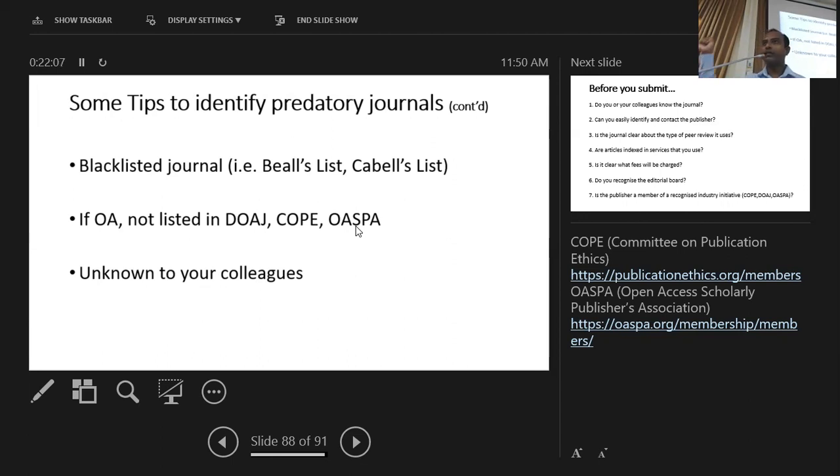We cannot say that there are clear criteria or clear instructions, but these are some of the tips you may use to identify possible predatory journals. And also, as academics, we encourage you to guide your graduate students as well, because they are also going to publish their papers from their studies. So you can teach them how to identify these predatory journals as well.